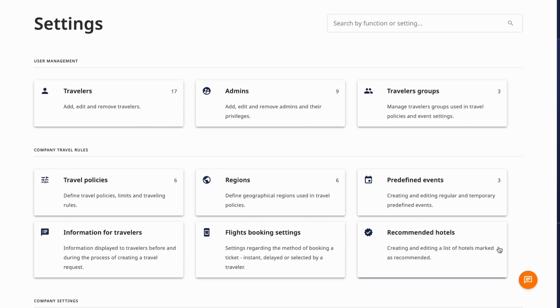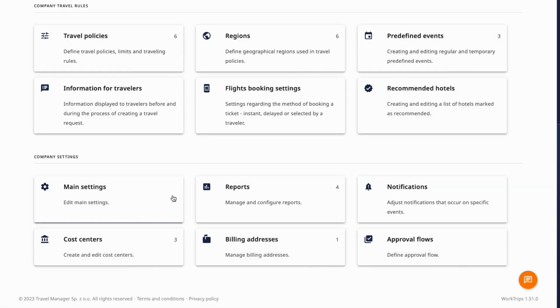Recommended hotels. This feature allows you to create a list of hotels that will display to the users as recommended. You can also choose to show them on top of the search results. Main settings. Here you can add your logo, color scheme, and notification settings for manual and automatic travel approvals.